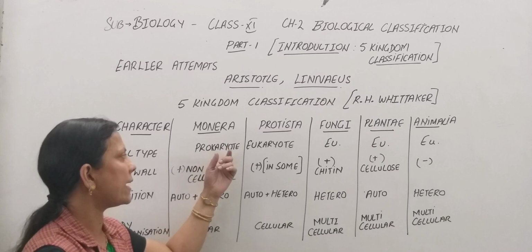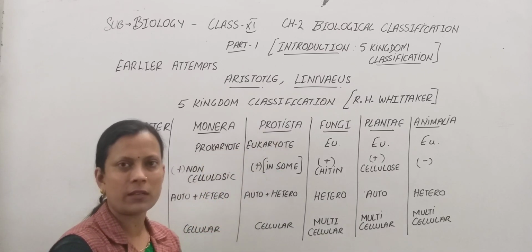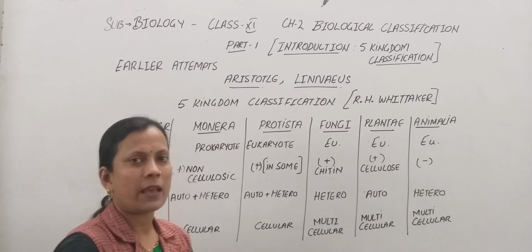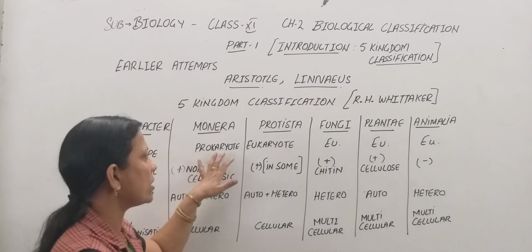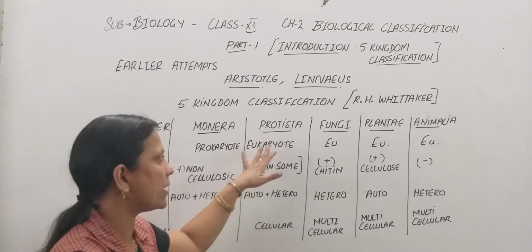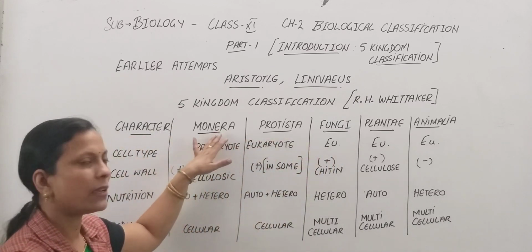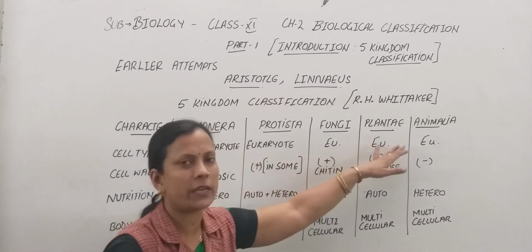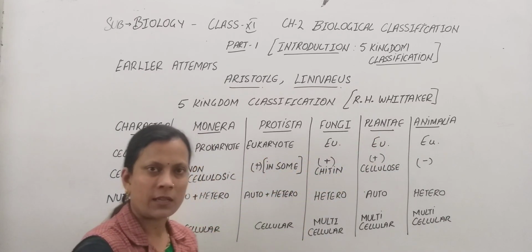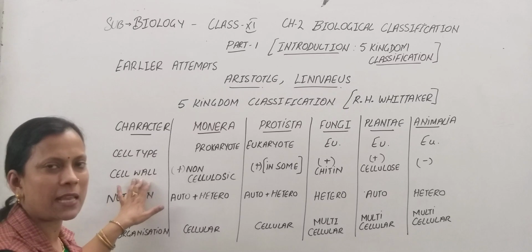We know a cell can be prokaryotic or eukaryotic. In a prokaryotic cell, a well defined nucleus is absent, while it is present in eukaryotes. So Monera is a kingdom that includes prokaryotic organisms, and all the rest include eukaryotic organisms. The next character is the cell wall.